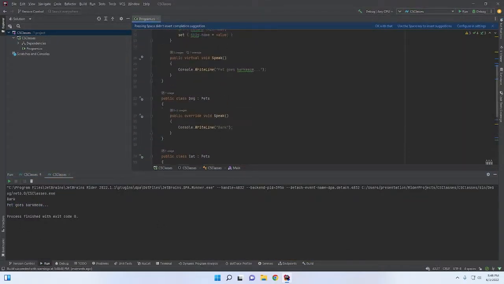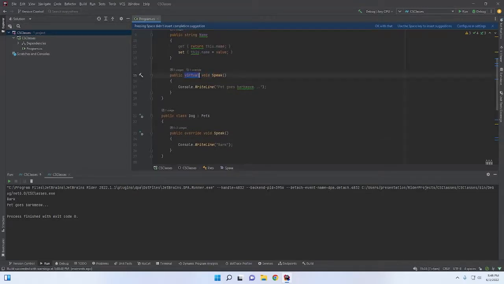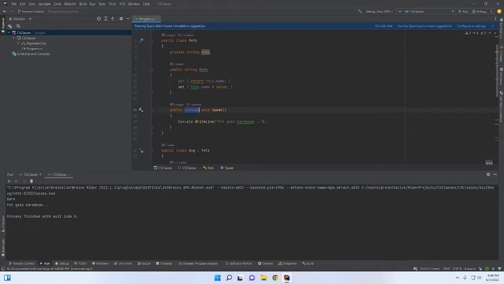So this overriding of a virtual function is optional. You do not have to do that. So thinking about it, I don't know that it's entirely proper to have any pet just have a default speak. We probably want to have a way to where every pet has to implement their own version of speak. It's not optional. And this is where a similar keyword comes along called abstract.